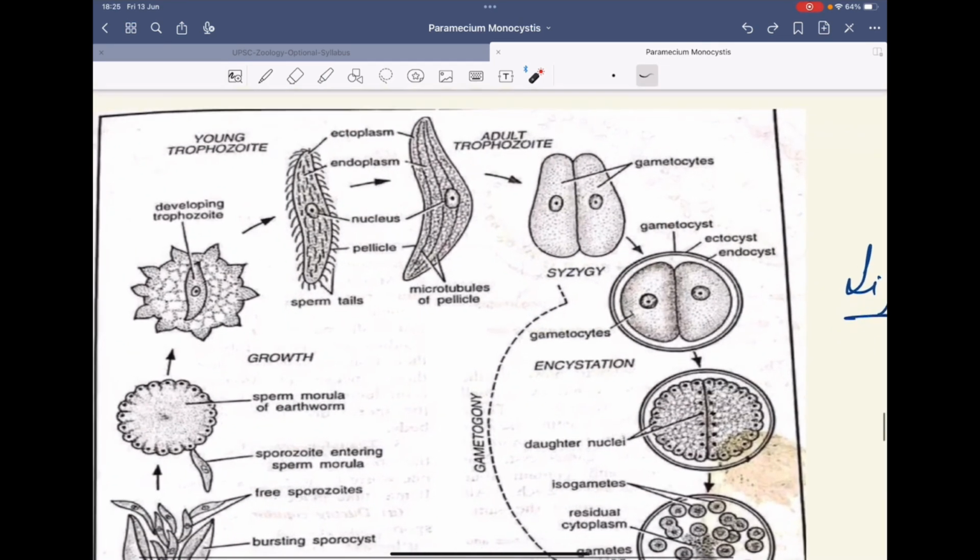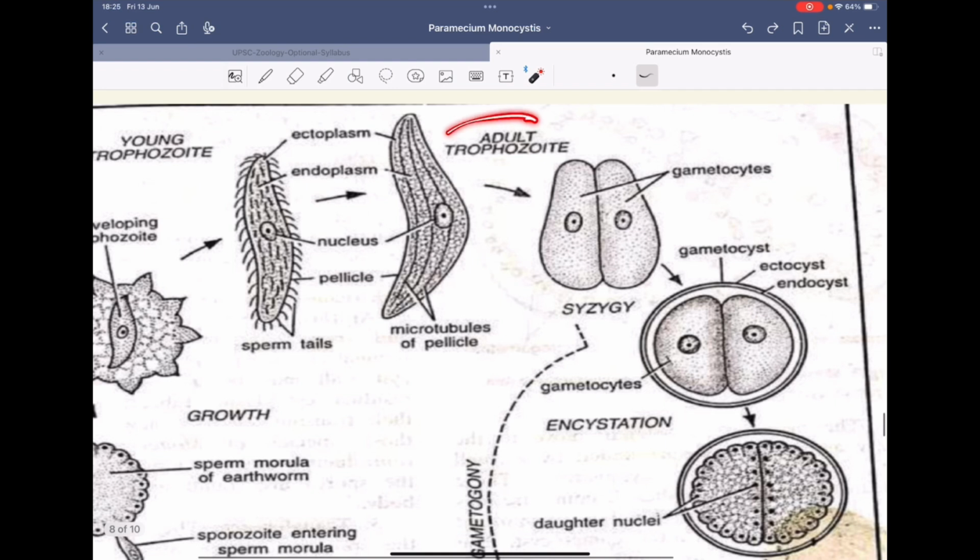So let's see the life cycle of Monocystis. First of all, you will see the adult trophozoite.